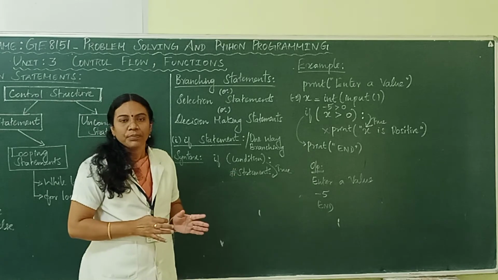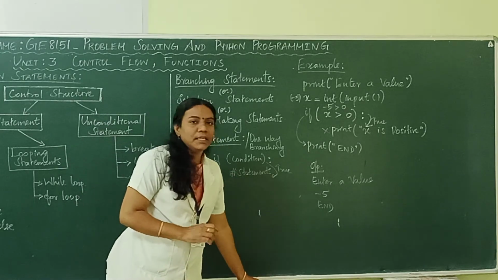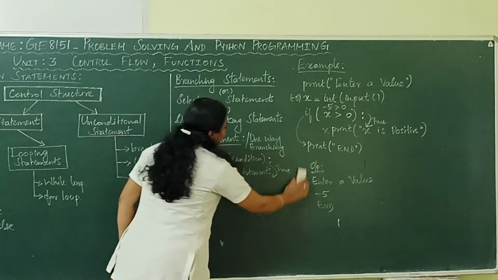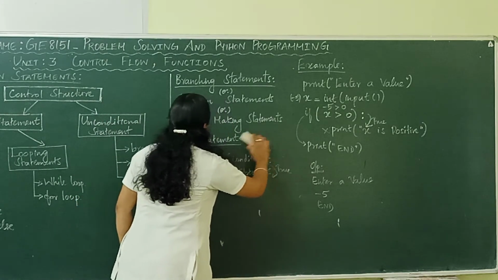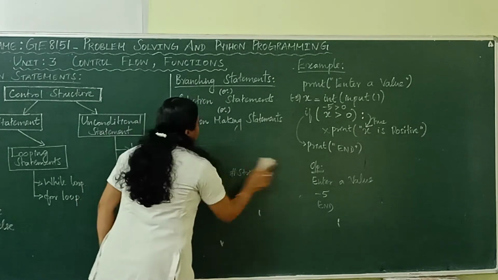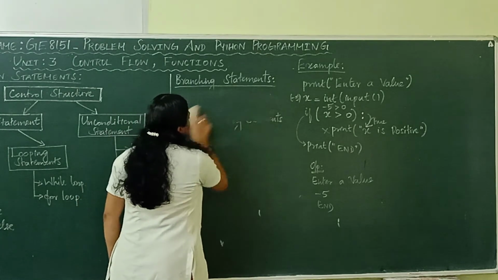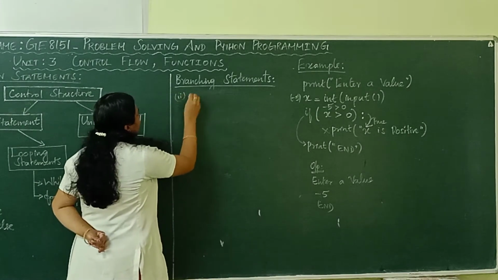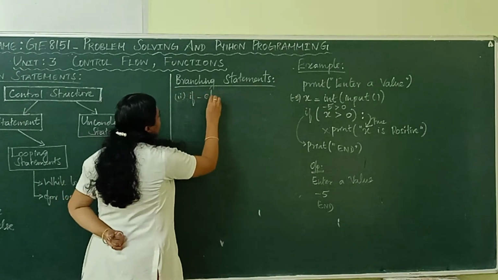Everyone understood? Okay. So next we can see the second statement, that is called if else. The second statement is if else.